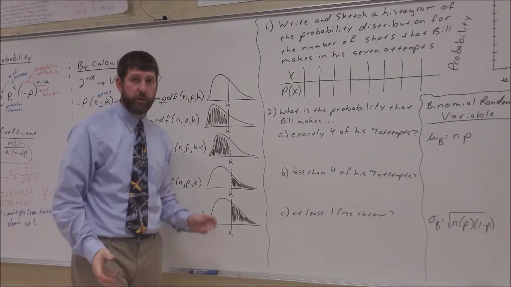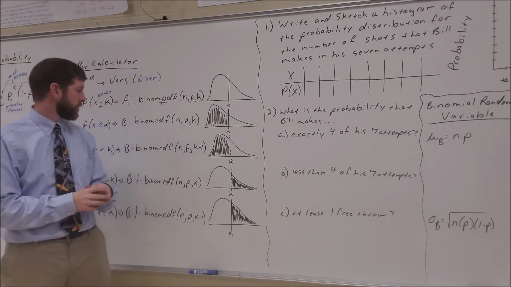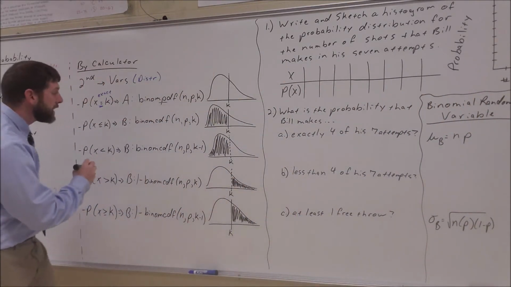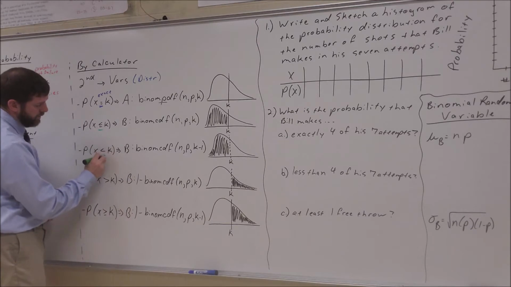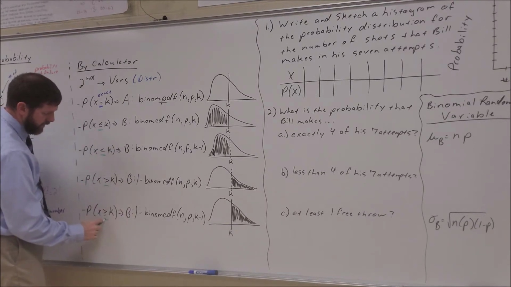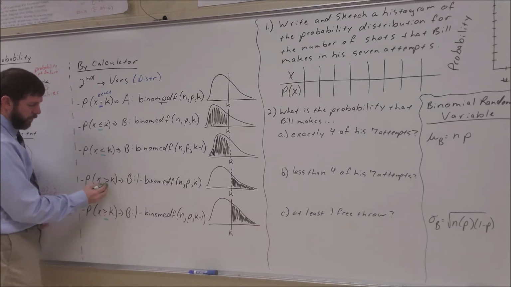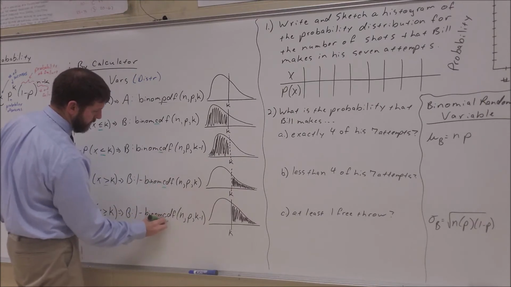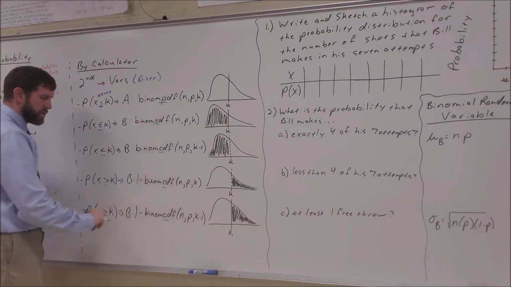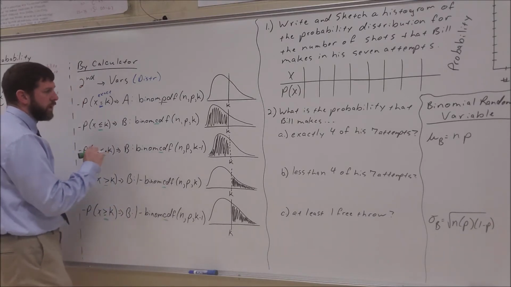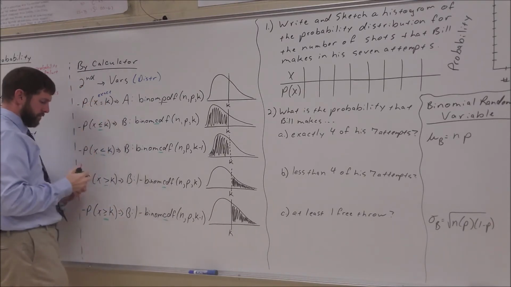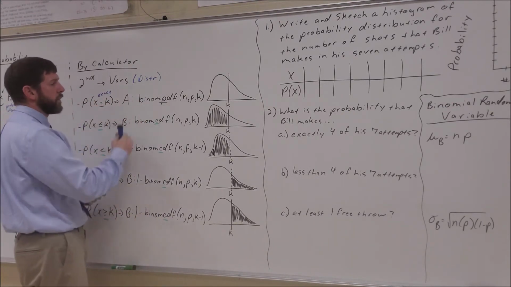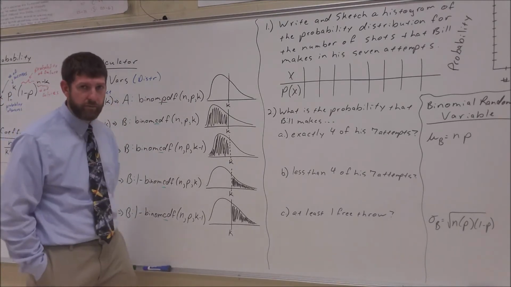Now, when I'm looking for an inequality, more than, less than, greater than, then we're going to use CDF. We'll talk about that one in a minute. But if I'm looking for an inequality number of values, I want to know at least 5 or less than 3 or more than 2, something like that, that's when you're going to use the CDF function. So when it's inequalities, we'll use CDF for cumulative density function. And when it's an exact number, or it equals a certain number of successes, then we're going to use probability density function, PDF.